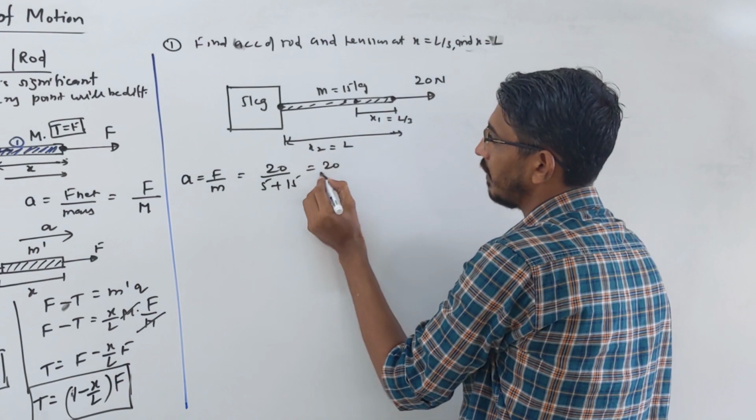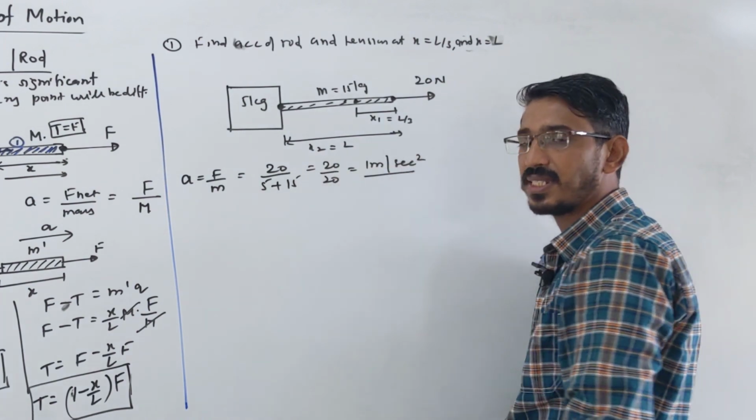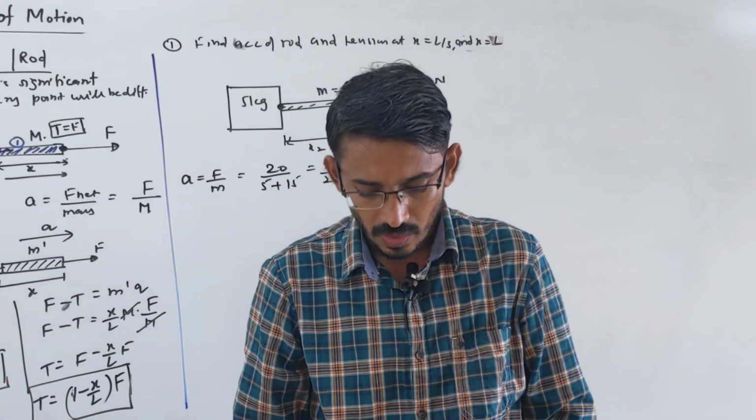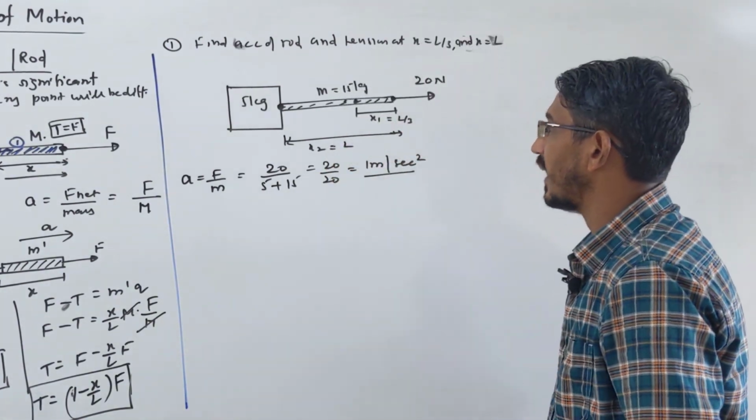So this becomes 20 by 20, which means 1 meter per second square. This is the acceleration of this system, right? Okay, the next process will be the same. You have to write the FBD. Now, how do you write the FBD?